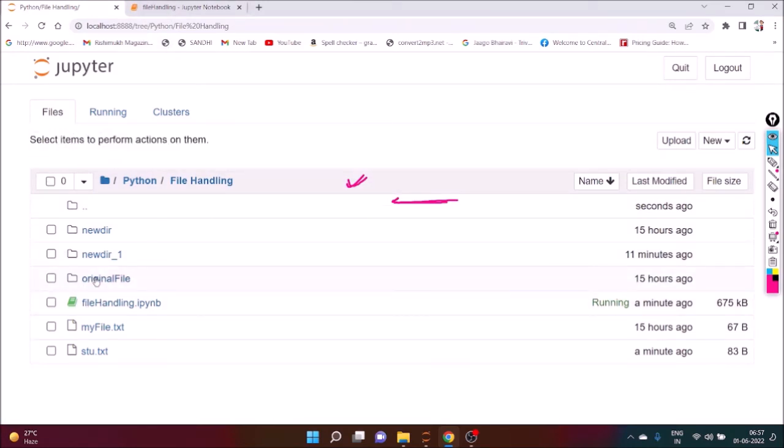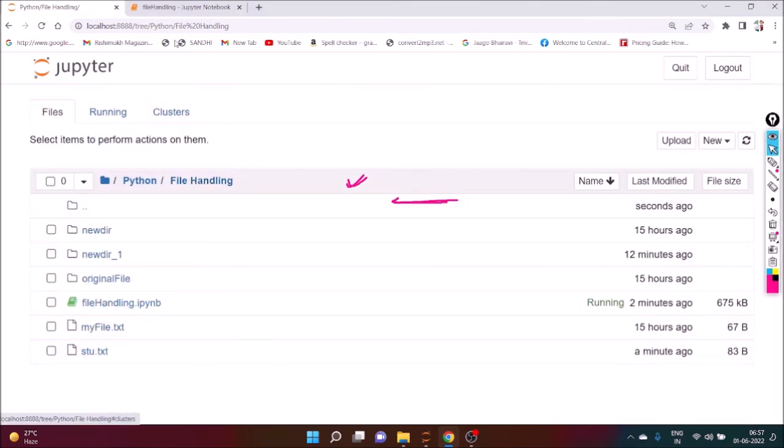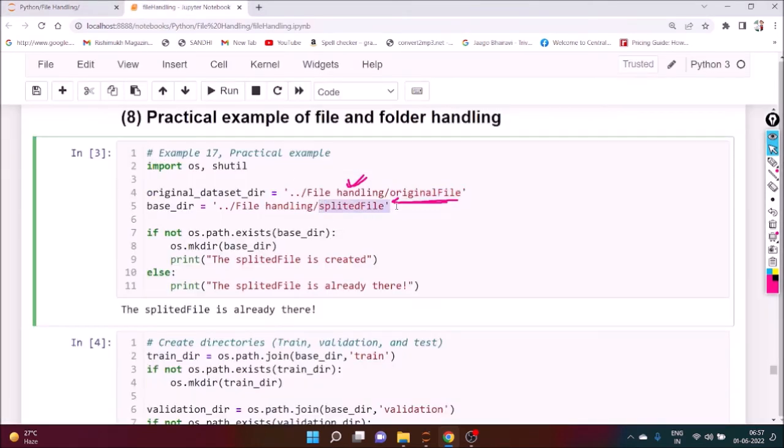Definitely inside there, a few figures are there in JPG format. But here the splitted file is not there. So this is nothing but our base directory, and here it is called the original dataset directory. So this is our original file.